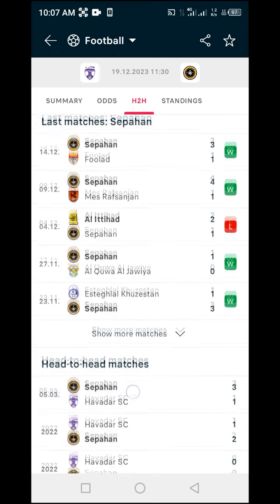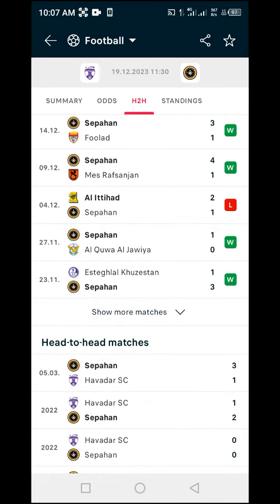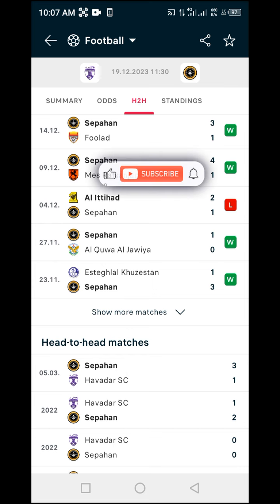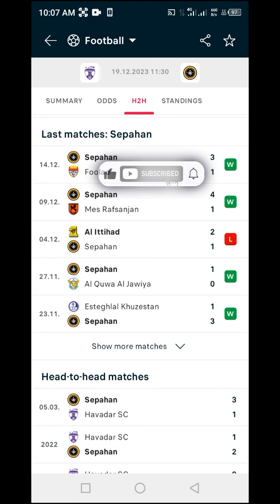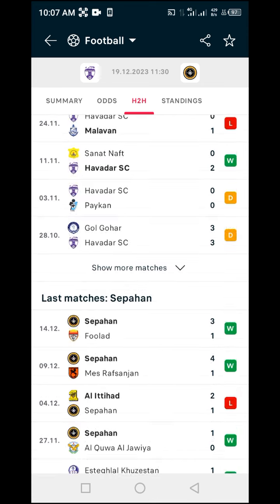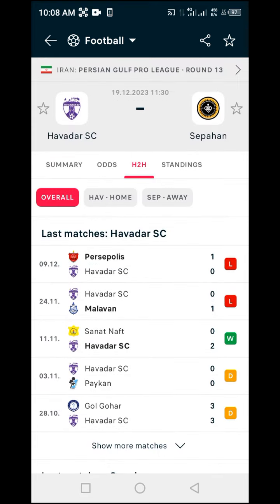If you want to take this as an example, 3-1, where Sepahan played at home and beat Havada 3-1, then of course this time Sepahan is going away. You also want to look at the possibility that Sepahan was able to score 3 goals at home and Havada away was able to score 1 goal. The fact that Havada is now coming home and Sepahan is going away, there is still the possible chance that over 1.5 goal is a big possibility to occur in this match in full time, as well as 2.5 goal as the best choice.